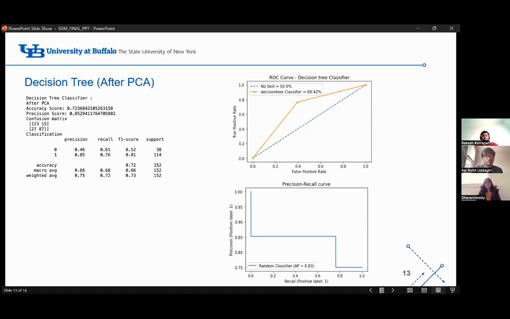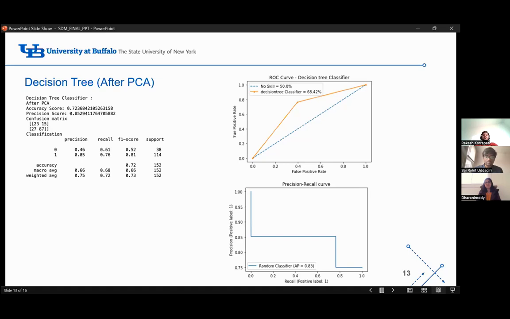It is plotted between true positive rate and false positive rate. Now, if you have a look at our ROC curve, it is as follows. And the precision recall curve is plotted between precision and recall.